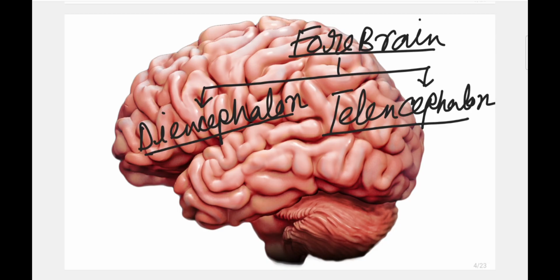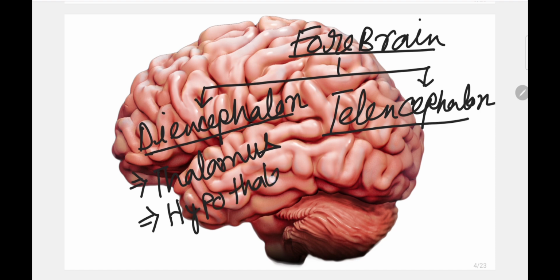So the structures in the Diencephalon are always located in the center of the forebrain, and there are two main parts: the thalamus and the hypothalamus. These two structures are always present within the diencephalon.